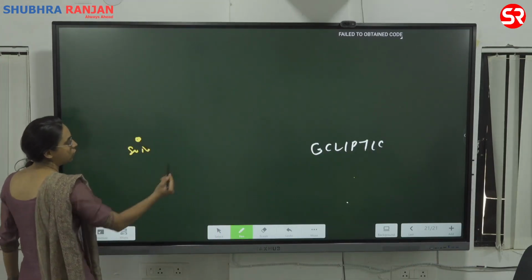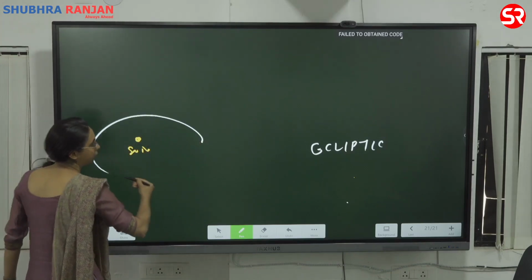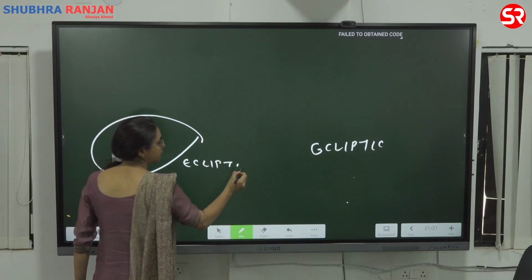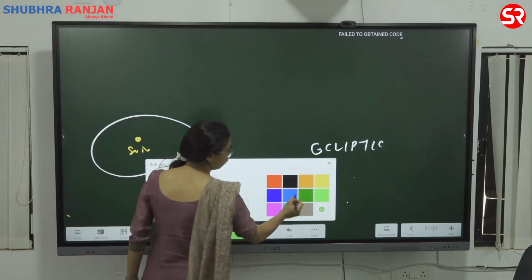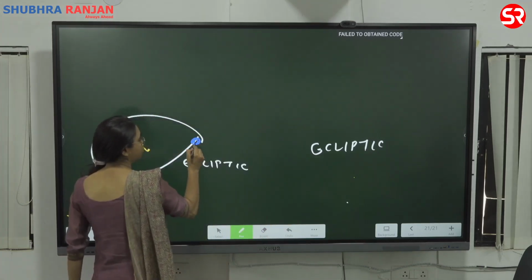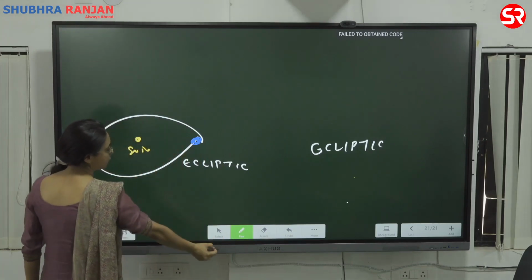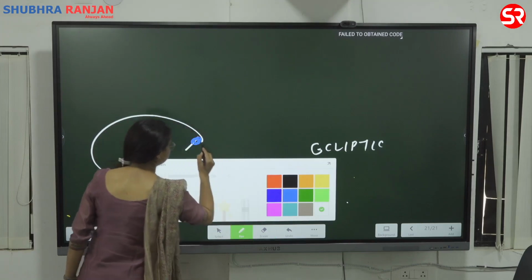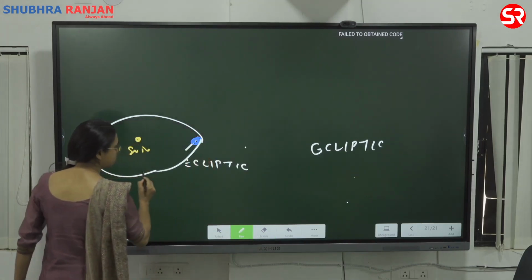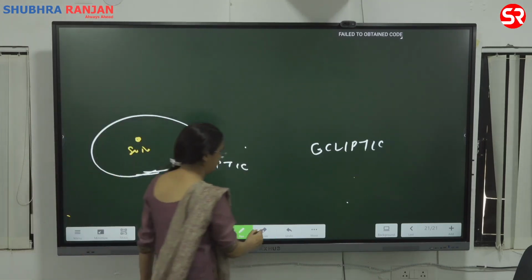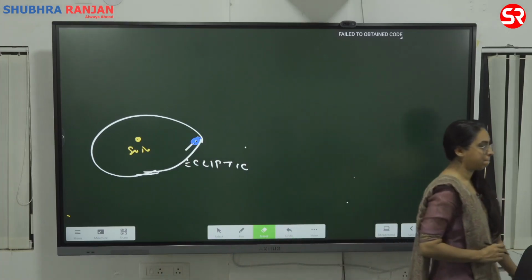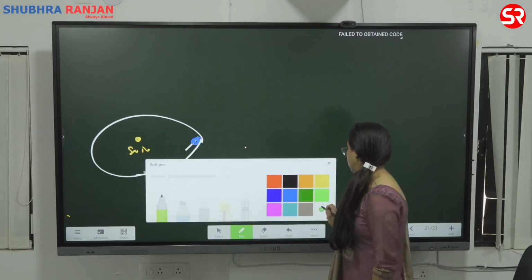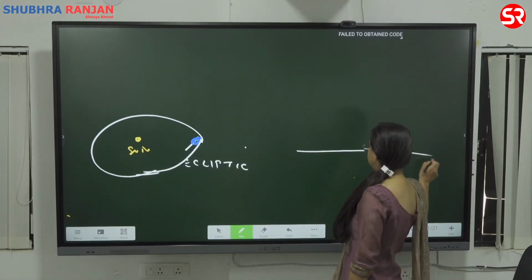This is your sun. You have an ecliptic plane like this. Ecliptic. So here you can draw your earth. So it actually moves like this. ठीक है, बनाओ. And then you also draw an ecliptic plane.